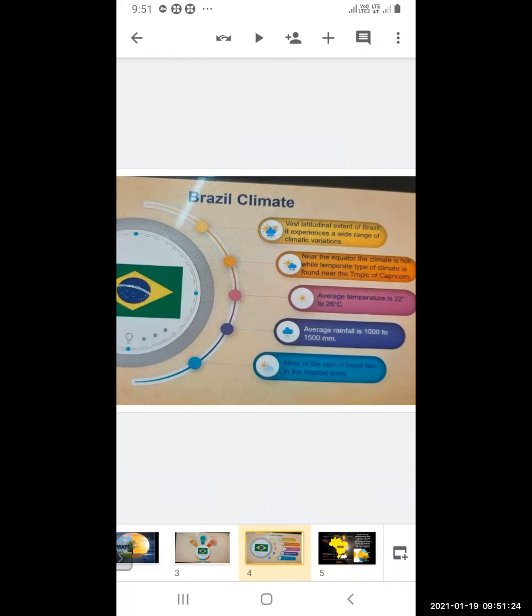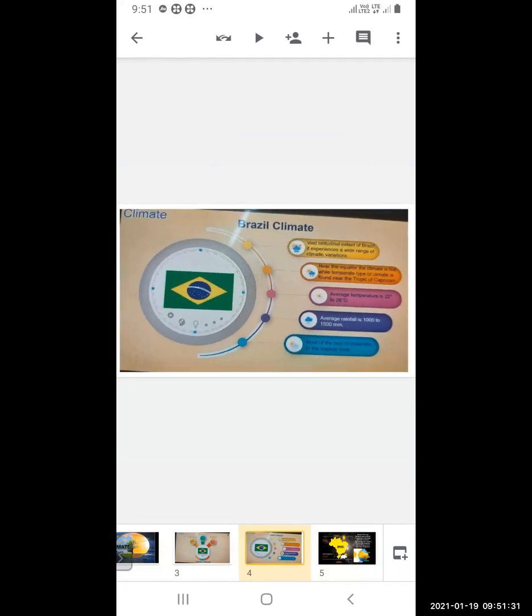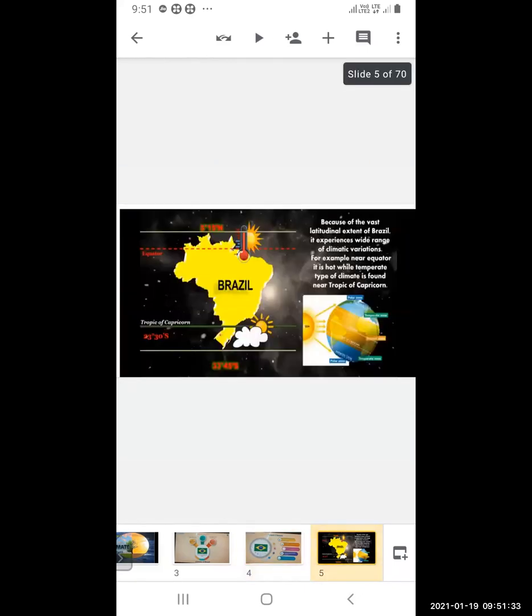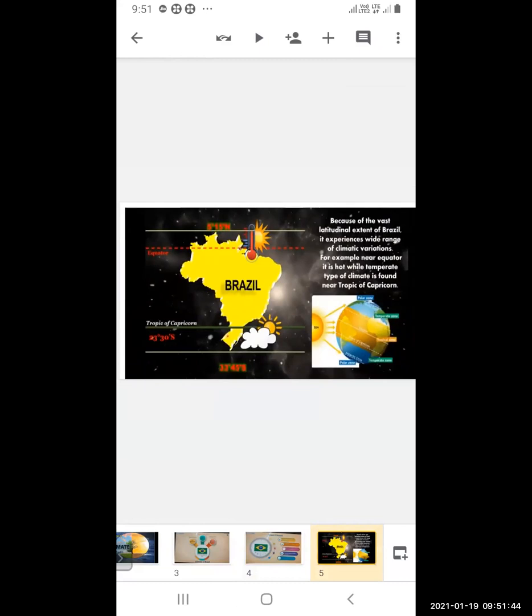Most of Brazil lies in the tropical zone. Now we will see it in detail. Because of the vast latitudinal extension of Brazil, it experiences a wide range of climatic variations. Now you can see the equator passing through Brazil in the northern part, and on the lower side you can see the Tropic of Capricorn passing through Brazil.